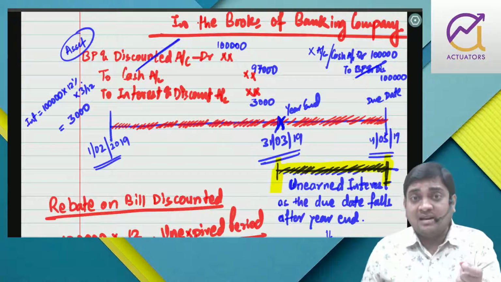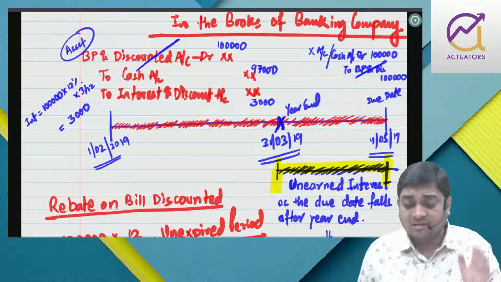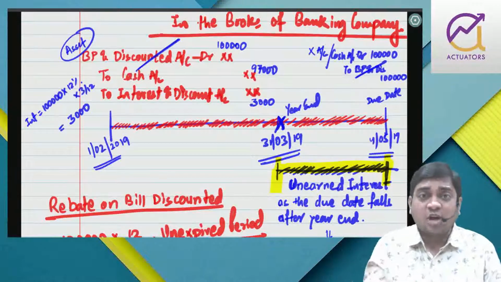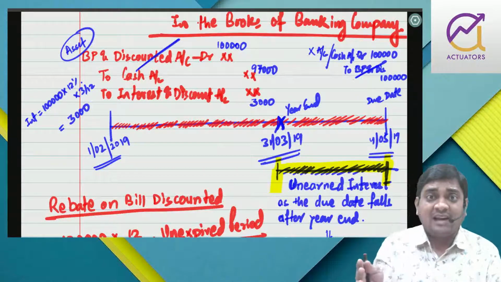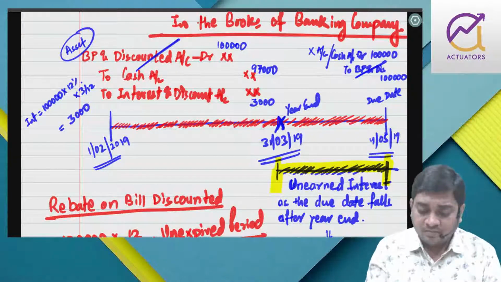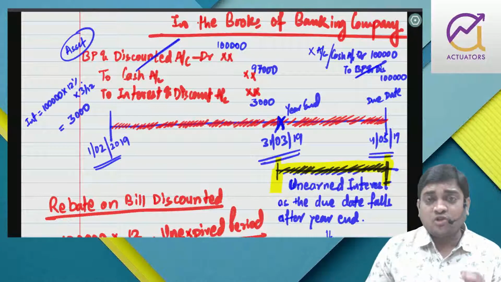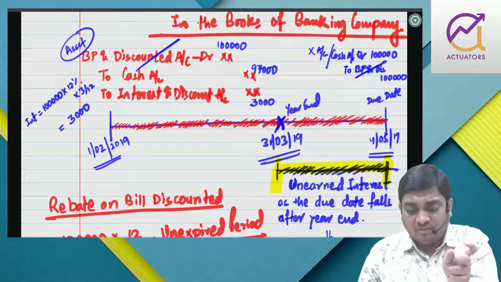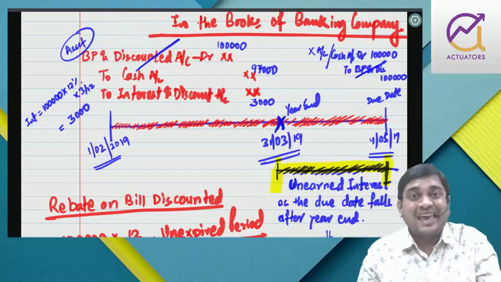Actually there are more bills, but whose details are not provided to us, such as when will be its due date. So we won't be able to calculate the rebate, so I am doing the problem ignoring that remaining part. In most of the problems in the institute study material, the bill discounted which is there in your trial balance at 31st March, and the analysis of bill discounted that they give, will be the same; the total will match.